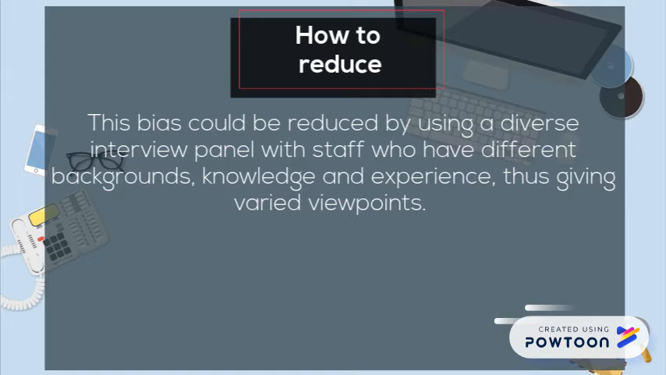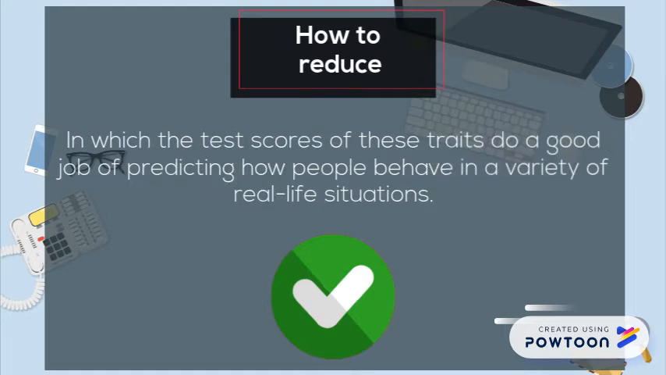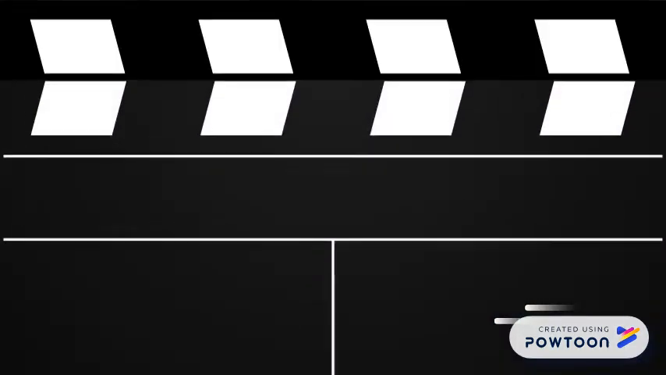This bias could be reduced by using a diverse interview panel with staff who have different backgrounds, knowledge, and experience, thus giving varied viewpoints. There can be a strict business-only policy. However, we understand that there must be a fit in terms of culture. We recommend a personality test of the Big Five, in which the test scores of these traits do a good job of predicting how people behave in a variety of real-life situations.